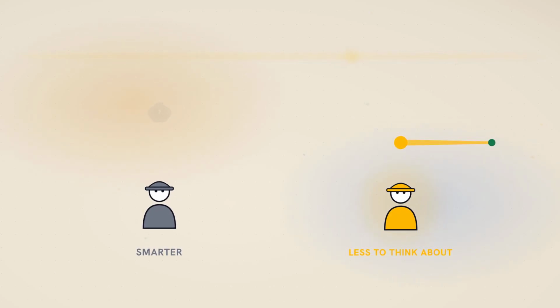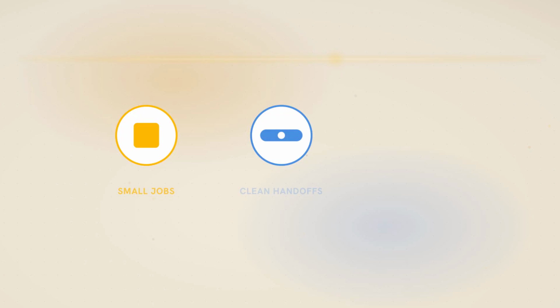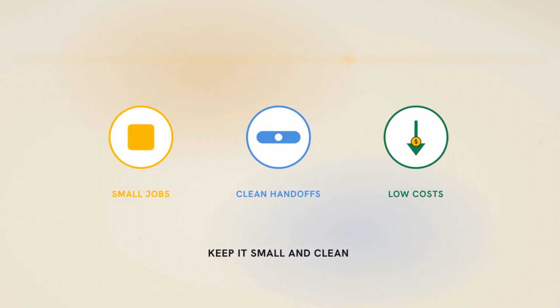Good sequencing isn't about making agents smarter. It's about giving them less to think about. Keep their jobs small, their handoffs clean, and your costs way down.